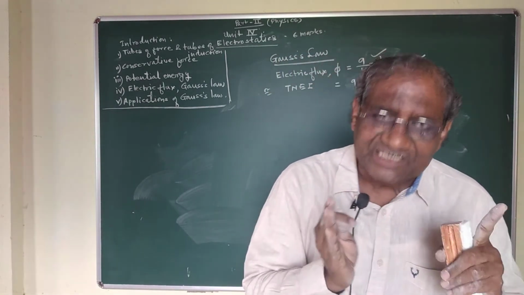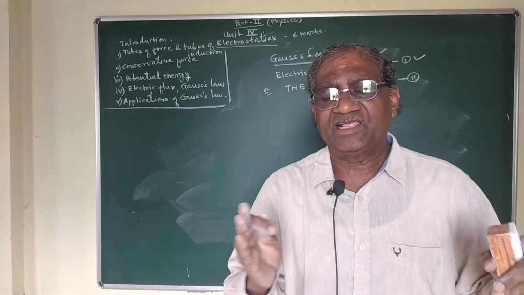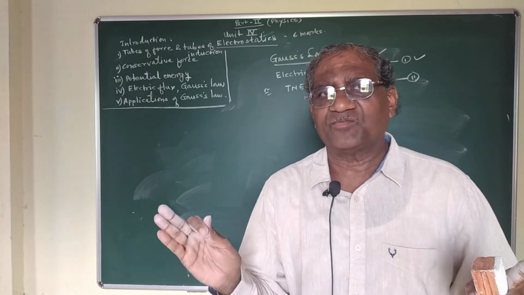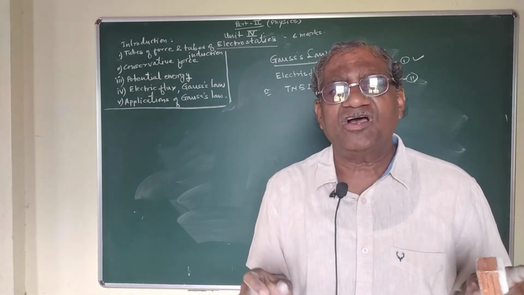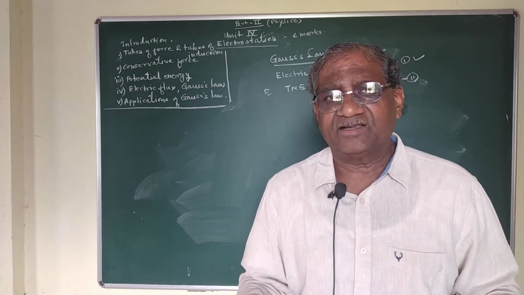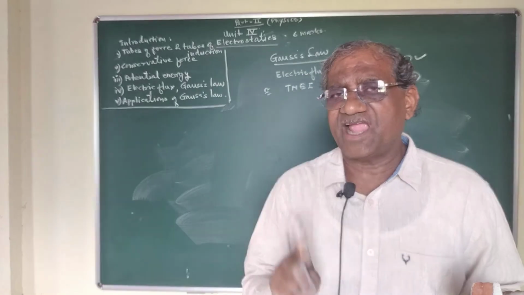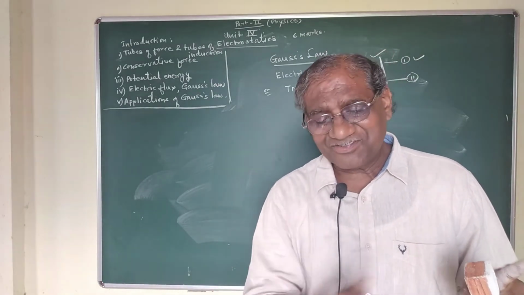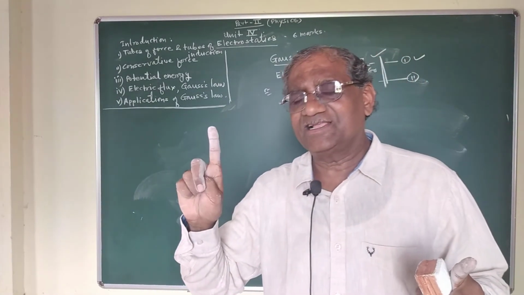We have to use this Gauss law to find the relationship between electric intensity and charge, because the importance of Gauss law is to find the relationship between electric intensity and charge. There was some relationship between electric intensity and electric charge.